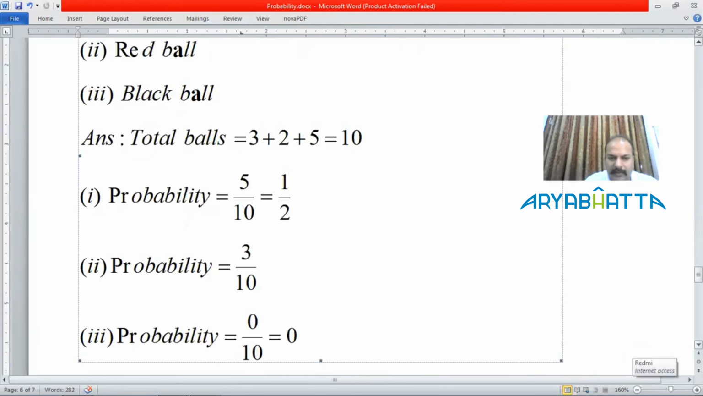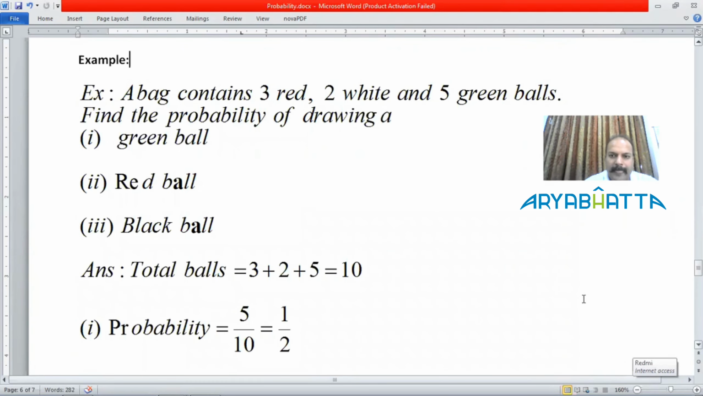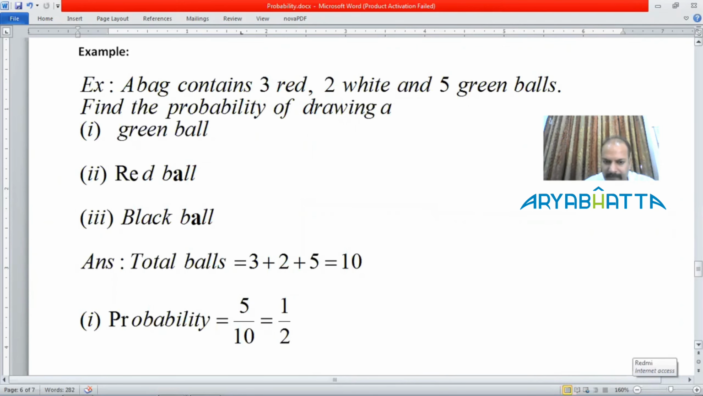Let's come down to one more problem of balls. Suppose a pack is comprising of 3 red, 2 white, and 5 green balls. We need to find the probability of drawing, first of all, a green ball. How many balls are there? 3 plus 2 plus 5, 10 balls are there. And how many green balls are there? 5. So it will be simply 5 by 10, that is 1 by 2. For red ball, it will be 3 by 10.